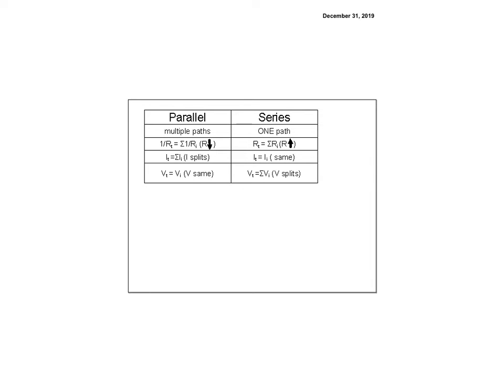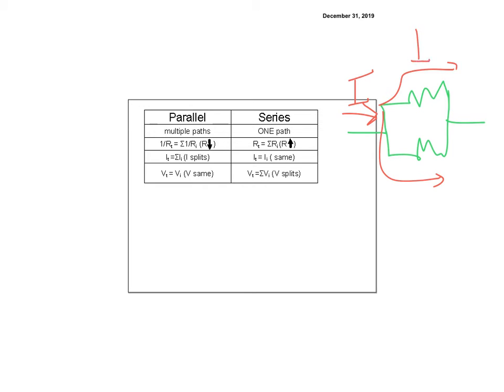So remember when you're looking at a circuit, so let's look at a parallel circuit. So let's say the circuit goes like this, right? And let's say the current is going in like this. This is a parallel circuit because there's two paths. Okay, so we end up with I1 and I2. So we know that I1 plus I2 has to equal, well, I can call that I total, conservation of charge, the electrons have to be the same as we go through each path.